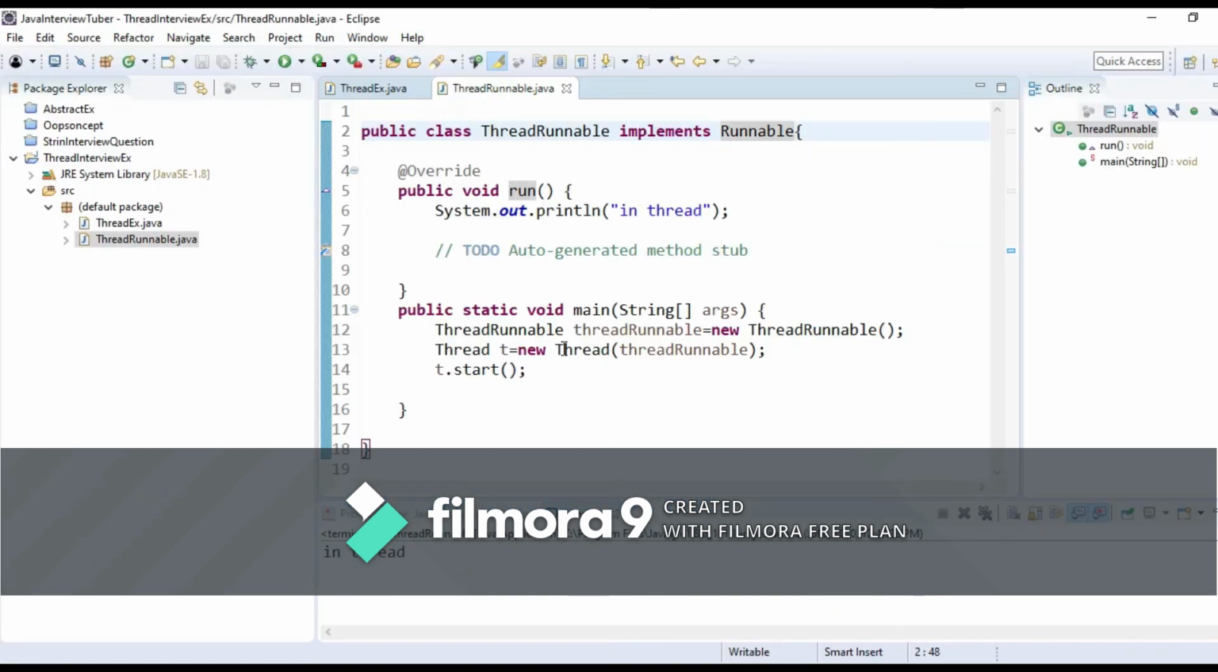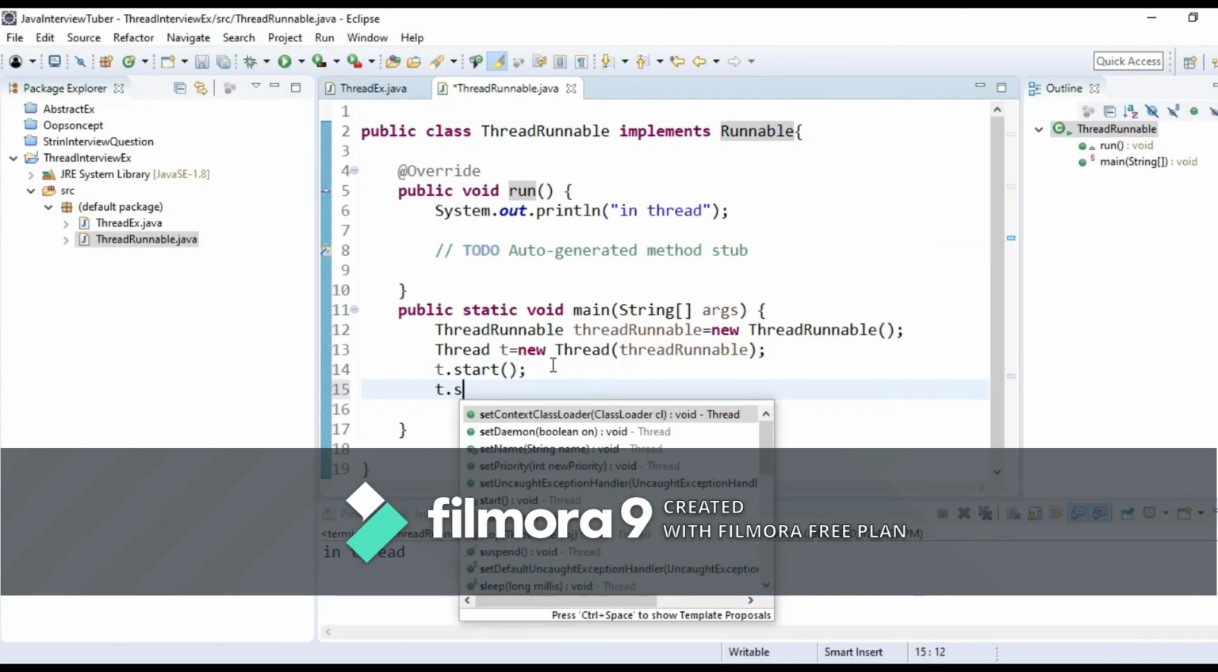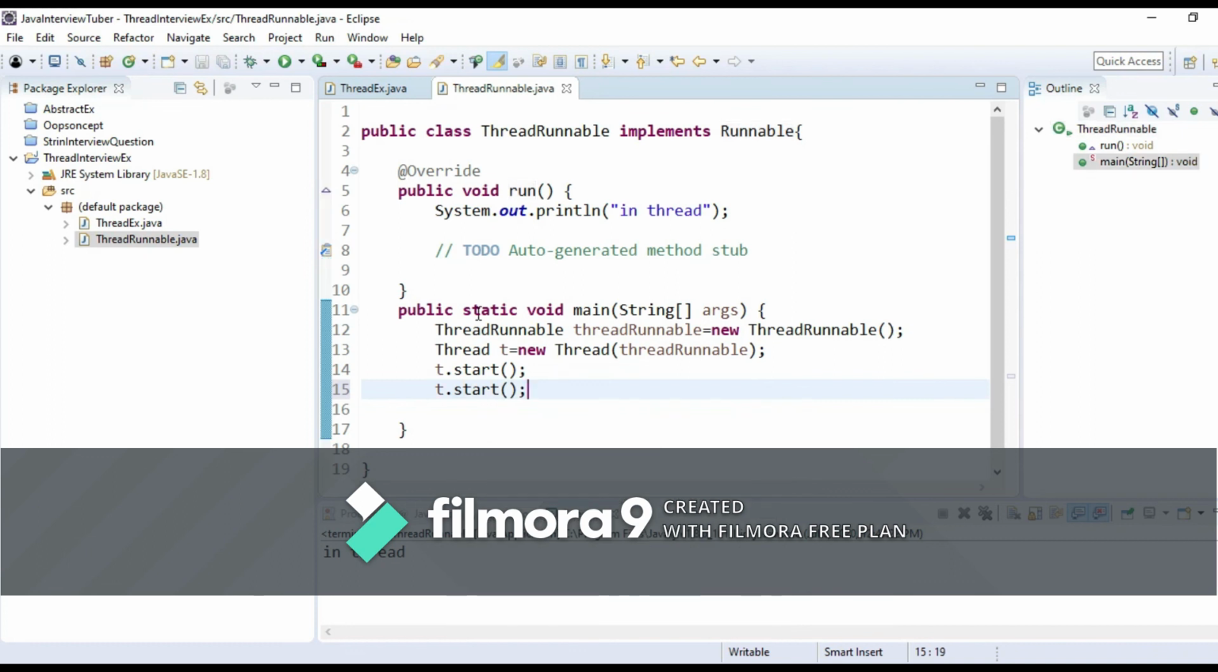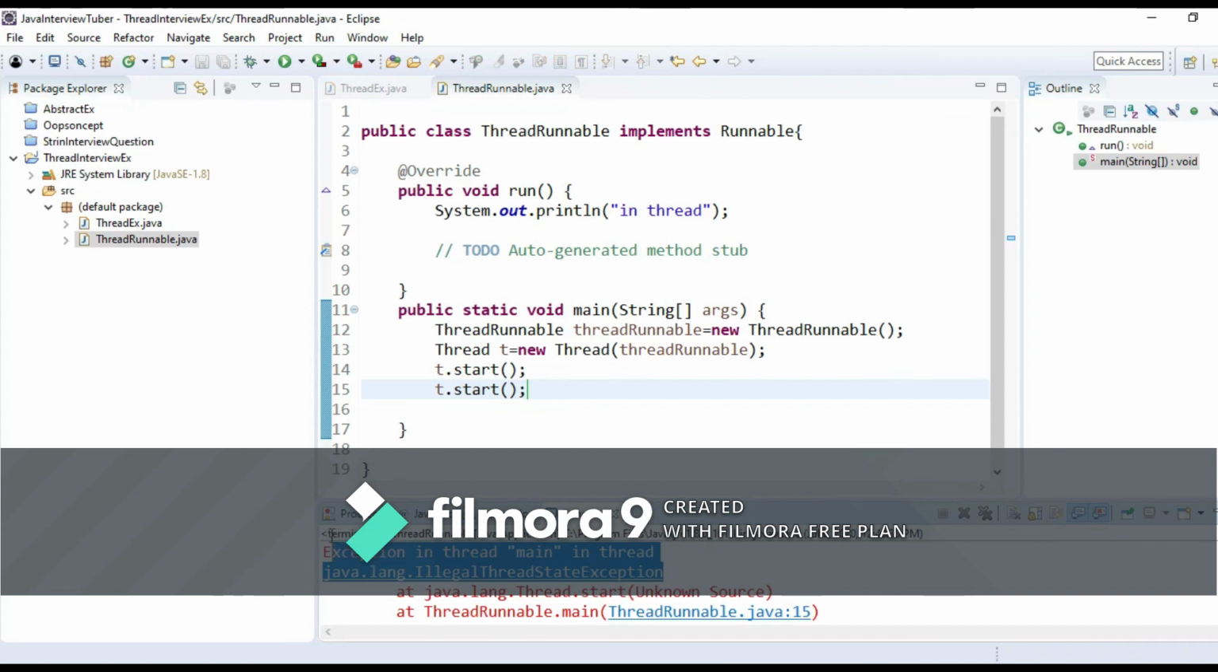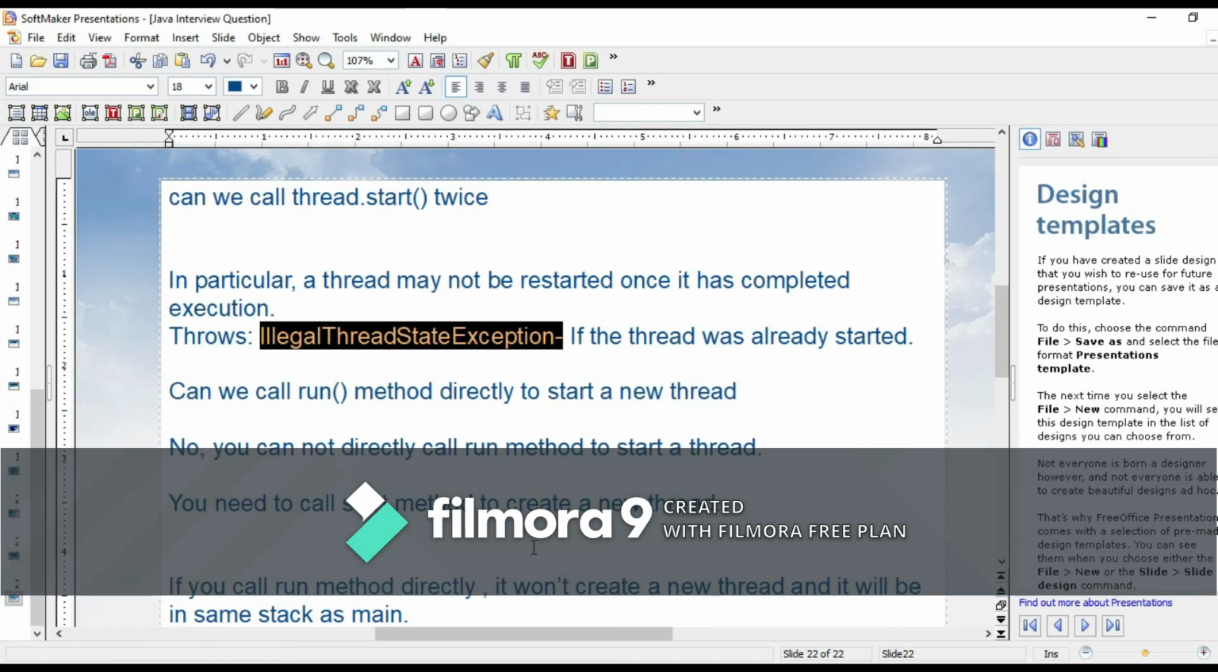I'll show you this. If I am calling the same thread twice, what will happen? See, I'm getting java.lang.IllegalThreadStateException. So we can't call the same thread twice. And also we can't call run method directly to start a thread. We have to call start method. If we call only run method, it will not create a new thread. It will be in the same stack as main.